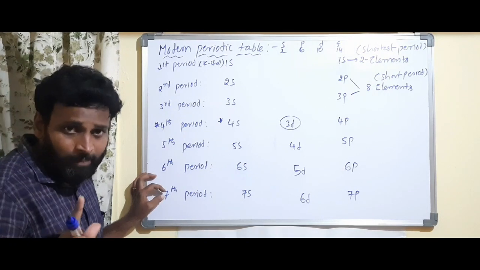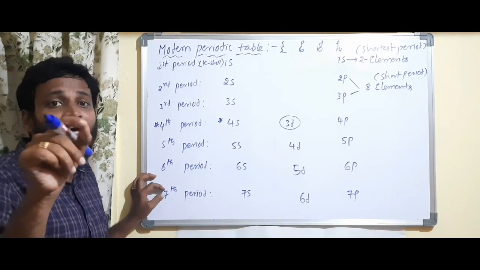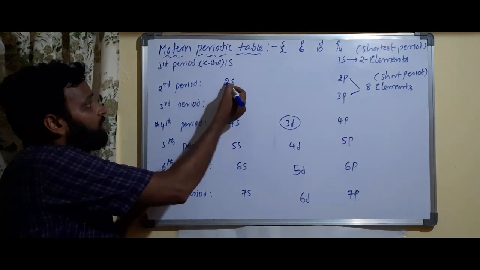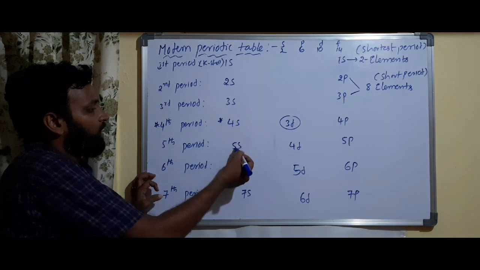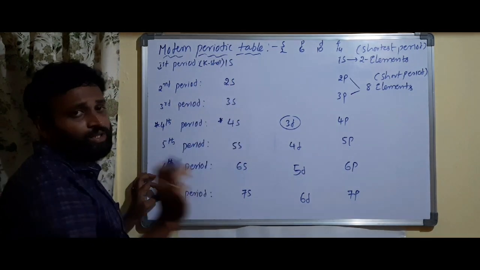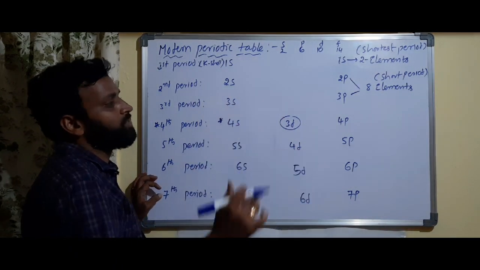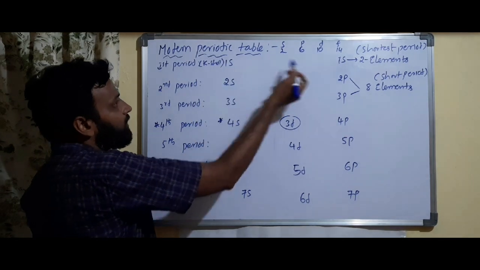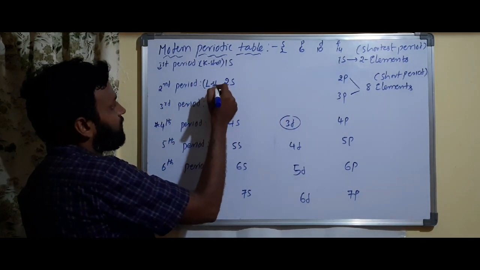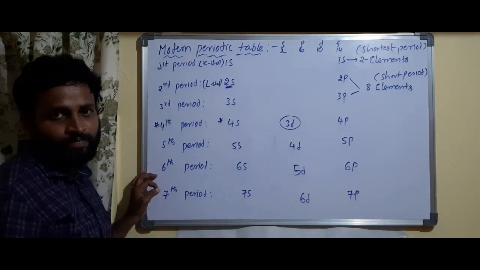Every period starts with a new n value, the principal quantum number, which I told you already. Here it is 2, 3, 4, 5, 6, 7. Every period starts with a new shell and ends with the same shell. Suppose the K shell started, it ends with the same. Suppose the second period, the L shell: it starts with 2s and ends with 2p, which means the same shell only.